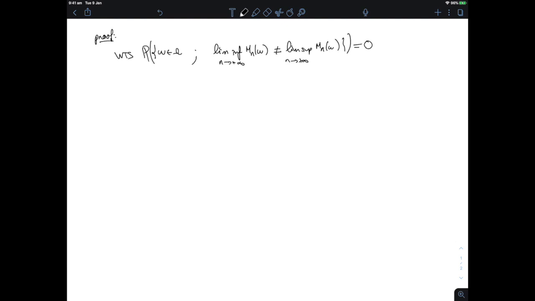Okay, but if the lim inf is not equal to the lim sup, then there has to be a gap between them.